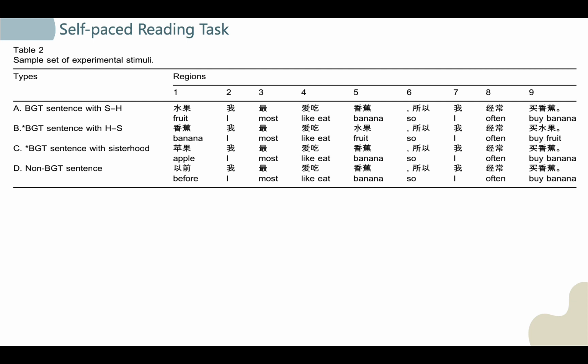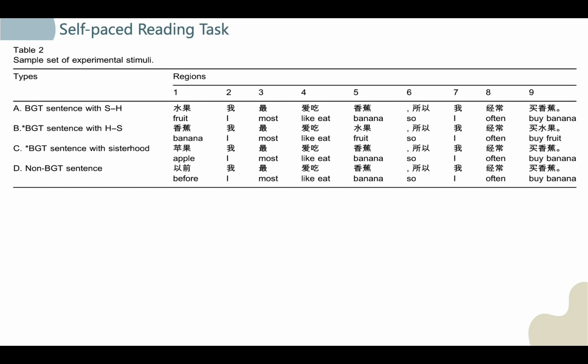So, in order to test whether L2 sentence processing can be native-like in such gapless sentence structure, a self-paced reading task is chosen. The current research mainly includes 4 types of test sentences, and the reason for including these 4 types is that any locally increased processing effort should be detected in longer reading times on a given region in comparison with the same region in a control sentence. So we can see that reading time is a very important measure.